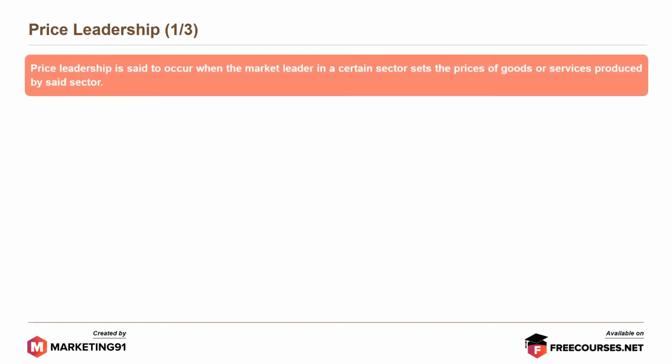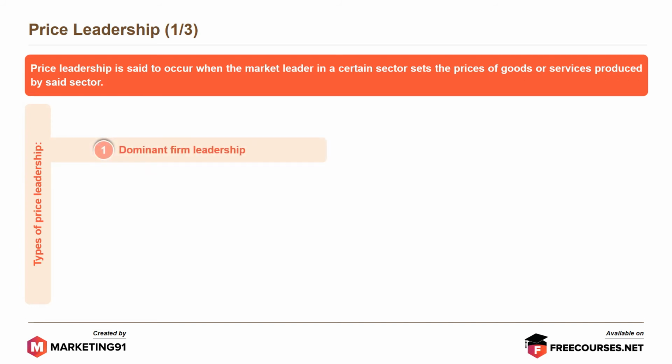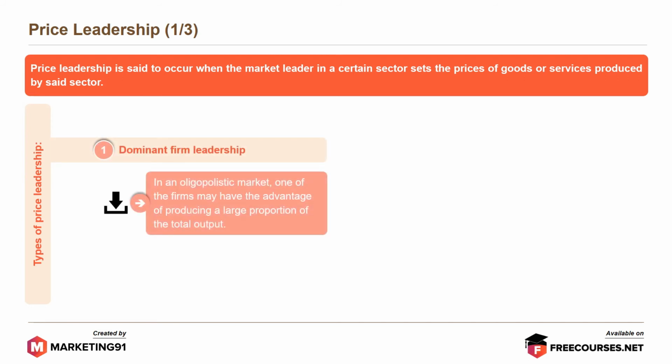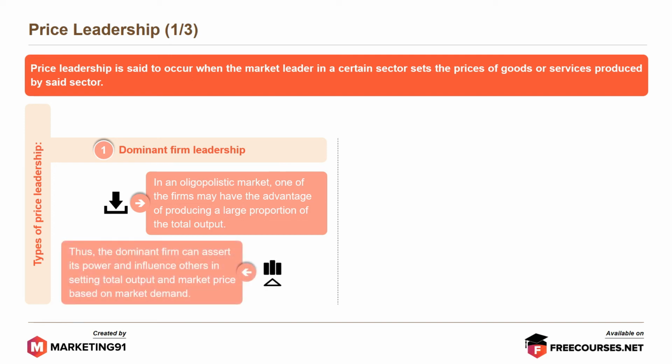Moving on to price leadership. Price leadership is said to occur when the market leader in a certain sector sets the price of goods or services produced by the sector. Types of price leadership. First, dominant firm leadership. In an oligopolistic market, one of the firms may have the advantage of producing a large proportion of the total output. Thus, the dominant firm can assert its power and influence others in setting total output and market price based on market demand. Next, low-cost firm leadership.